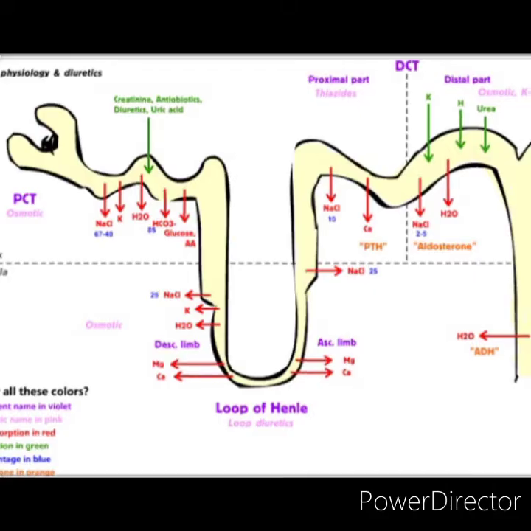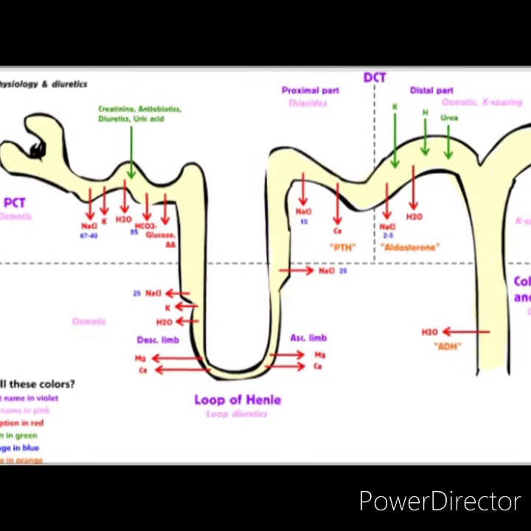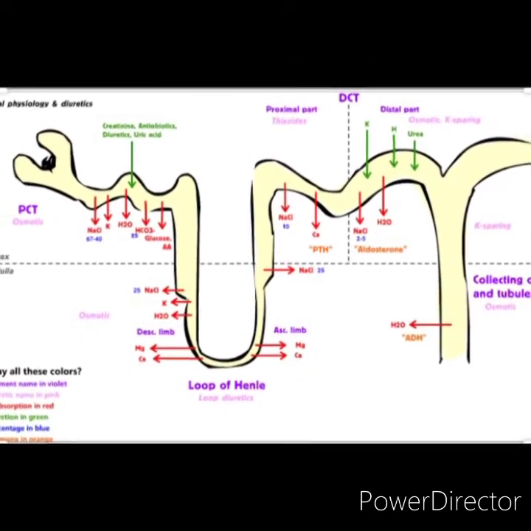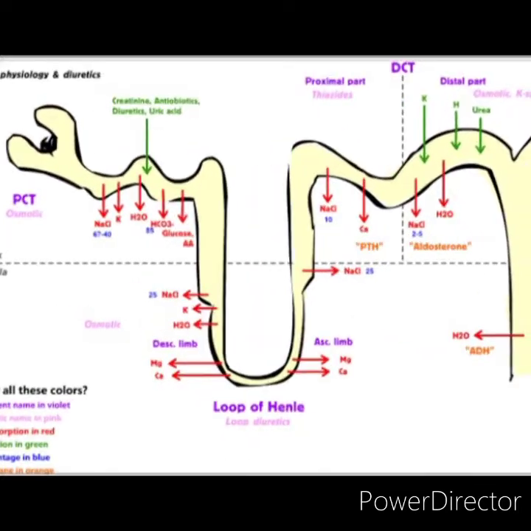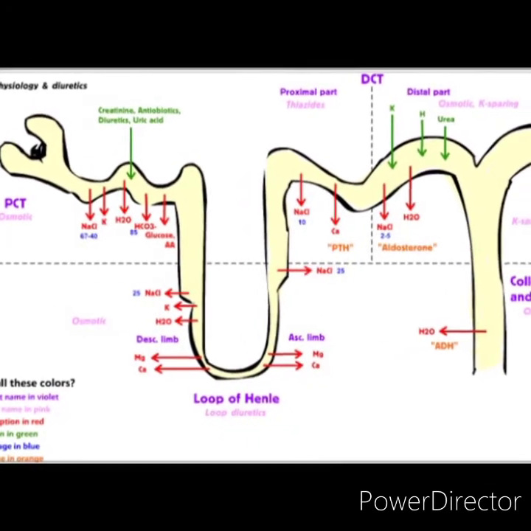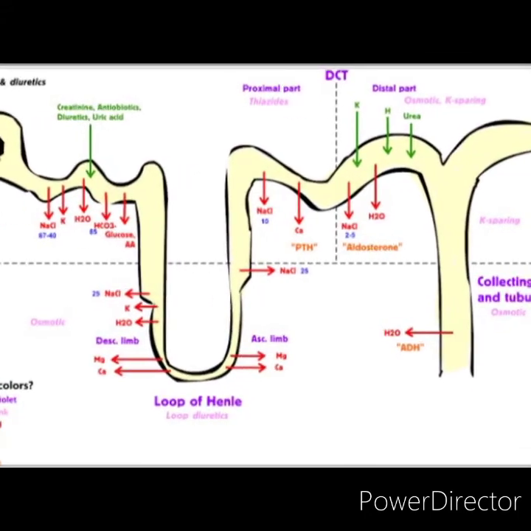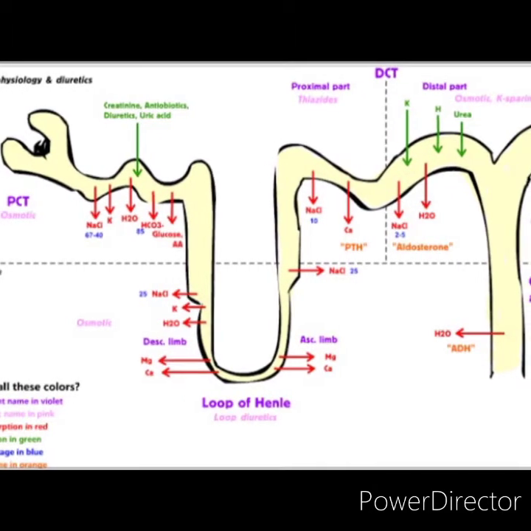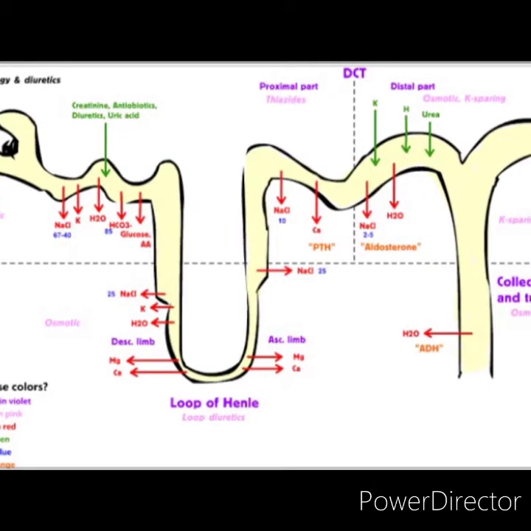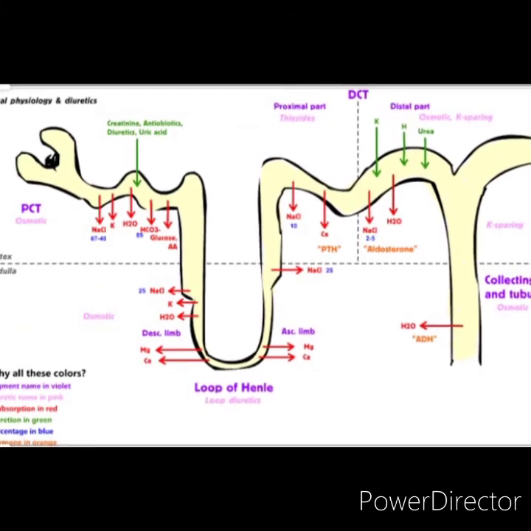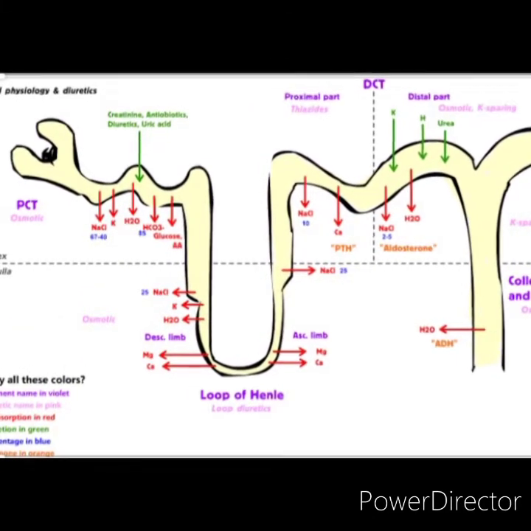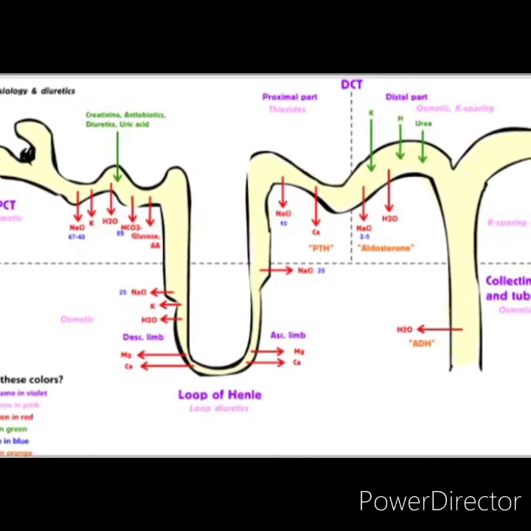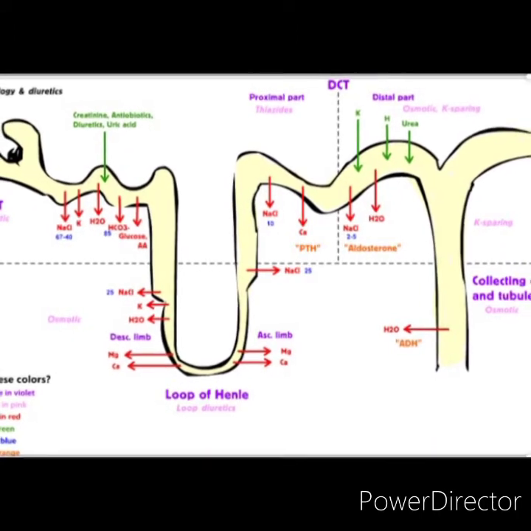Loop of Henle. Now, loop of Henle consists of first descending limb, hairpin bend, ascending limb. Descending limb or segment of loop of Henle is made up of thick descending segment and thin descending segment. The thick descending segment is the direct continuation of the proximal convoluted tubule. It descends down into medulla. It has a length of 6 mm and a diameter of 55 micrometer.